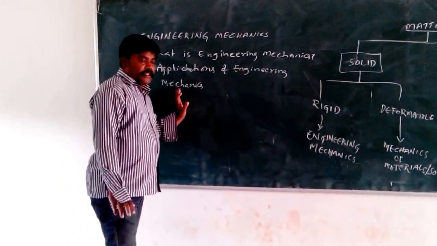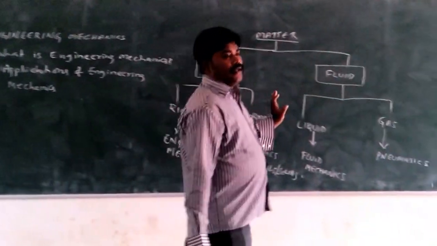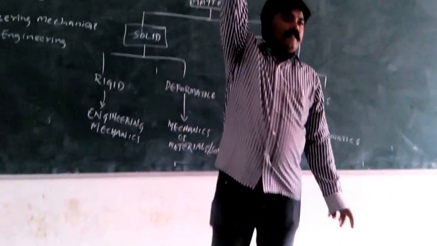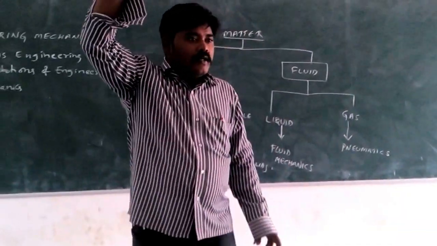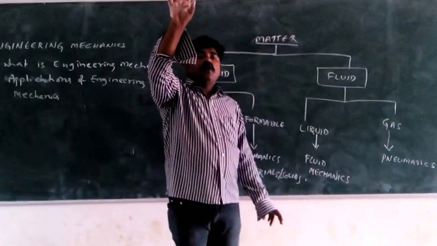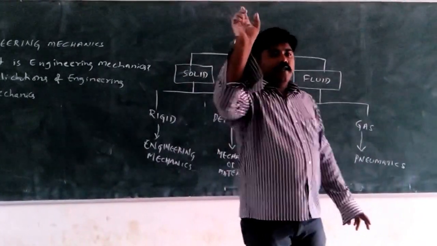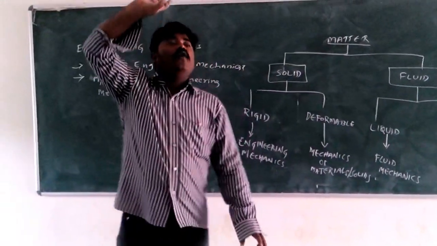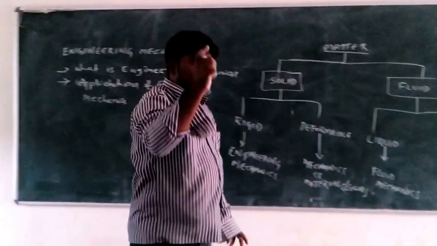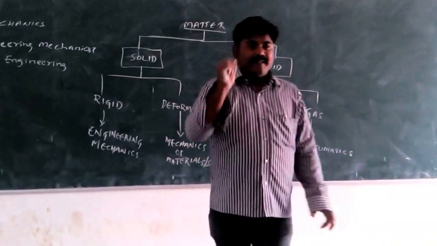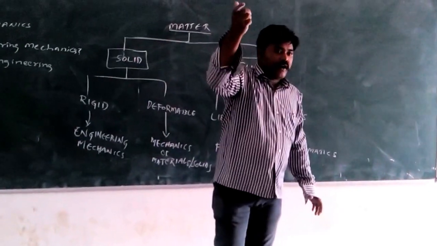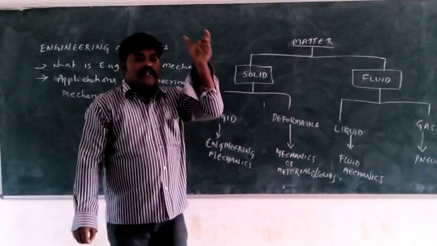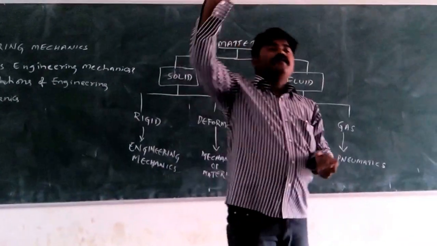In engineering mechanics, what we come to know is the effect of force on a rigid body. For example, let us take this fan. When it is running, you may get sound or you may not. Sometimes when it is rotating, a tuck tuck tuck sound will come. How is this sound coming? Because the center of gravity of that particular body and the axis of rotation are not coinciding. When these two are not coinciding, it will make some sound.